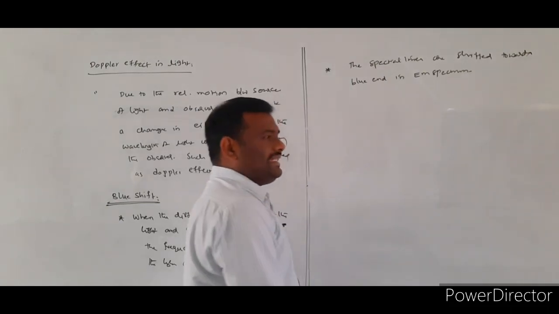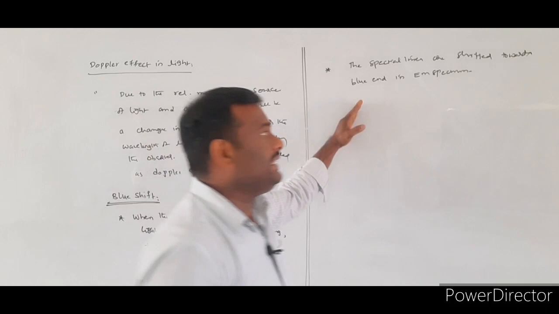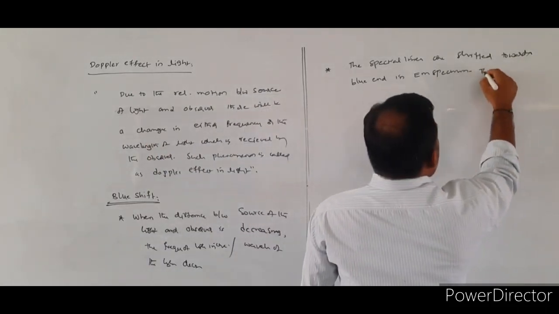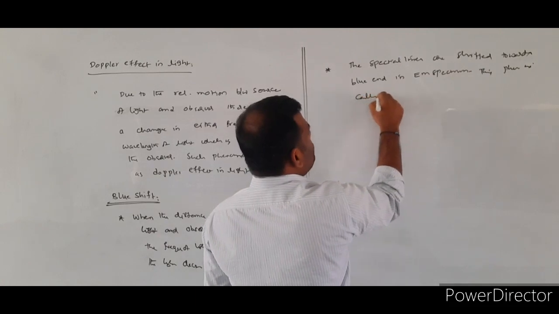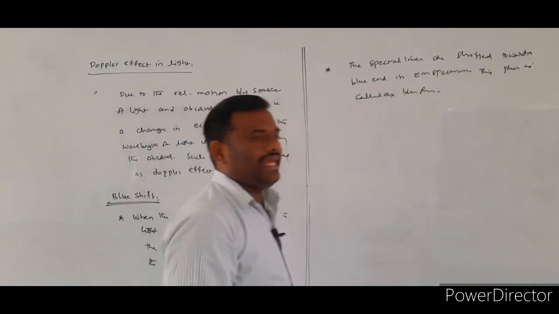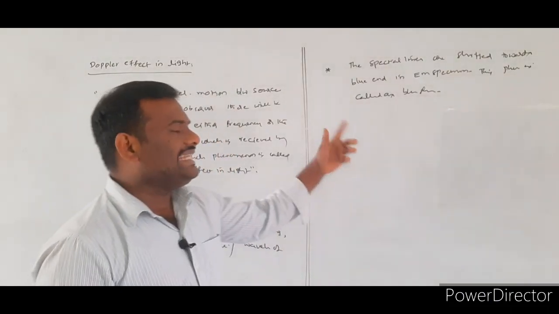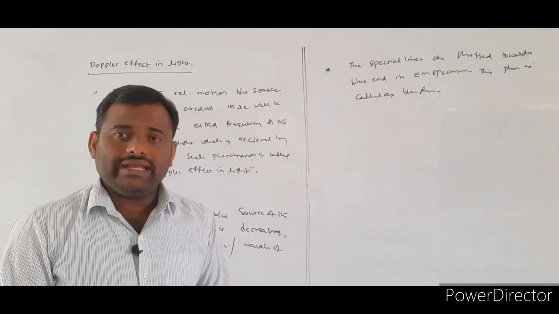Whenever the frequency increases or the wavelength decreases, the spectral lines are shifting towards what? The blue end in the electromagnetic spectrum. This phenomenon is called blue shift. So when the distance of separation decreases, the frequency increases and the wavelength decreases.